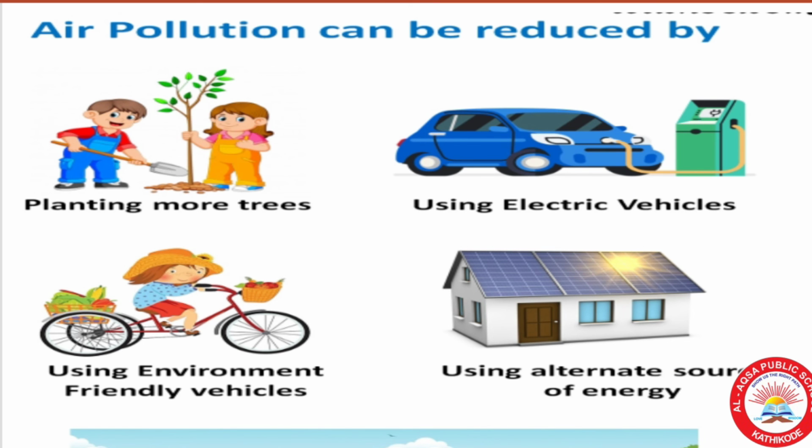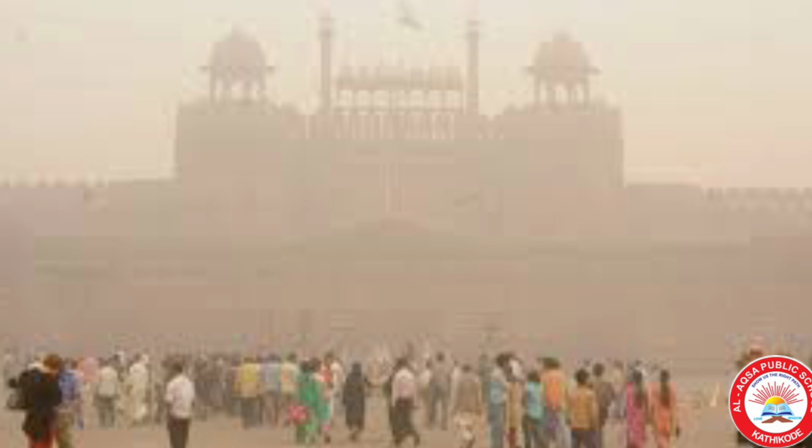So how can we reduce air pollution? We can reduce air pollution by planting more trees, using electric vehicles, using environment-friendly vehicles and using alternate sources of energy. These are some measures to reduce air pollution.